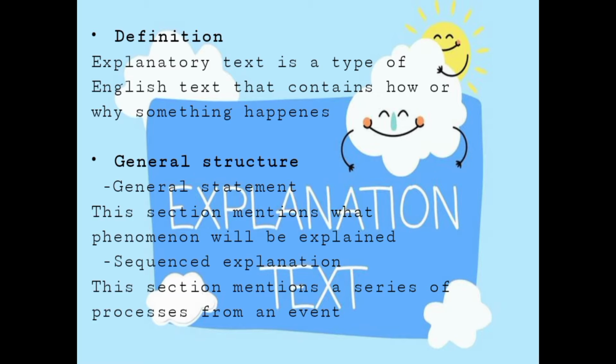Explanation text. Definition: explanatory text is a type of English text that contains how or why something happens. General structure. General statements: this section mentions what phenomenon will be explained. Sequential explanation: this section mentions a series of processes from an event.